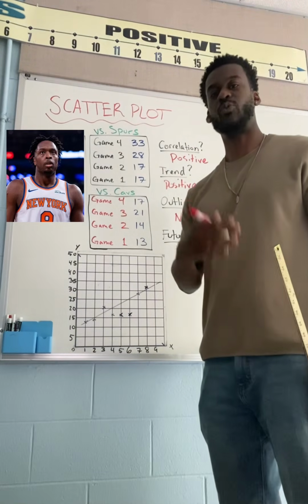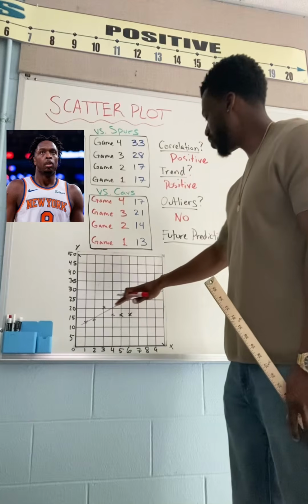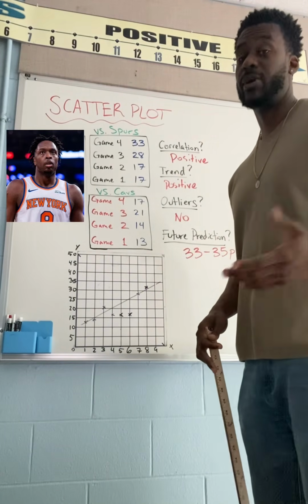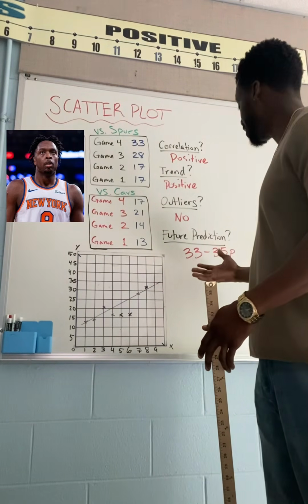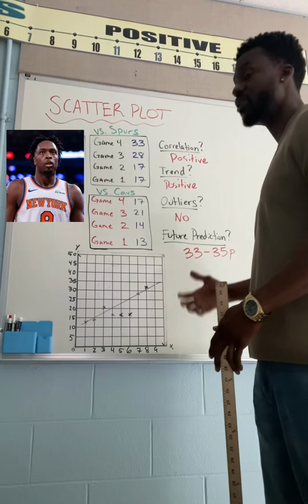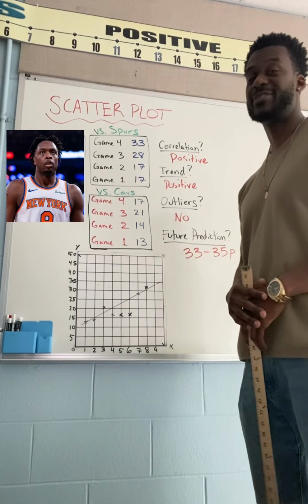Future predictions. Well, if he continues on this trend, it doesn't have to happen, but it is possible that if OG Anunoby continues on this trend, he could have anywhere from 33 to 35 points. We're just gonna have to see.